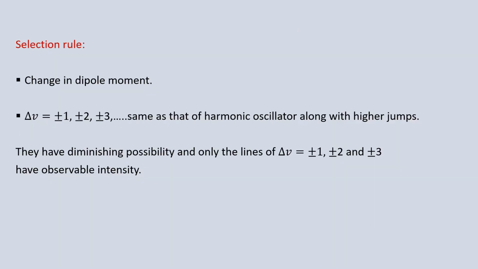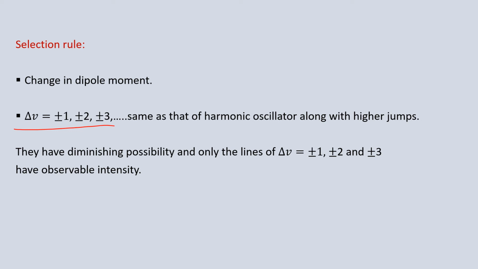So here the selection rules will become, as already we have seen, the molecules should have a change in dipole moment. Only polar molecules can absorb the IR radiation and will be IR active. And for higher jumps, the selection rule will be delta v equals plus or minus 1, plus or minus 2, plus or minus 3 and so on.